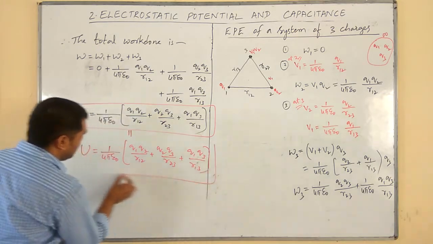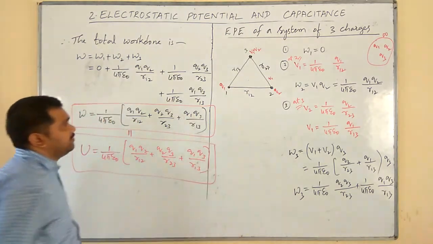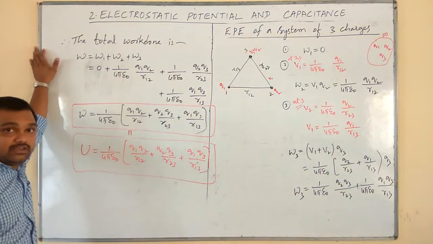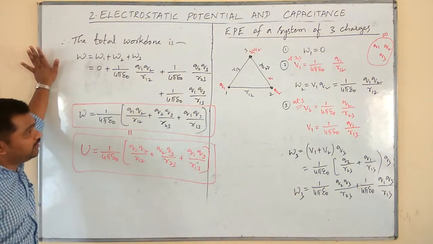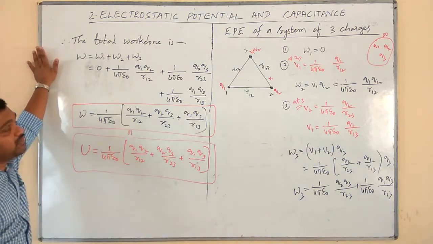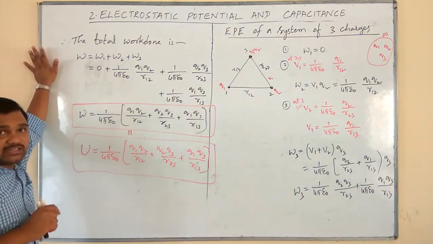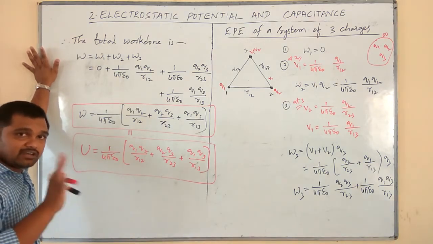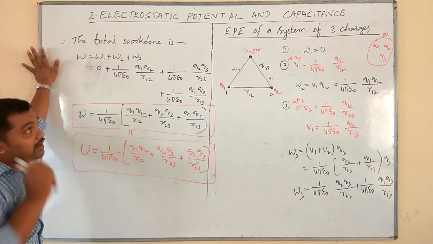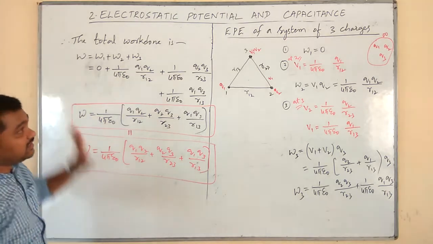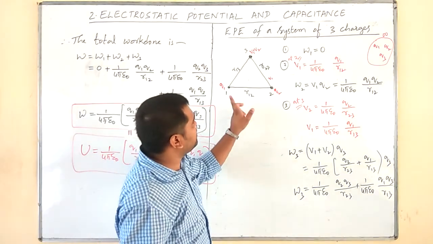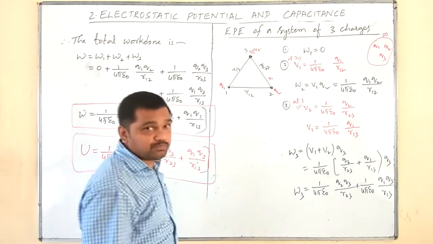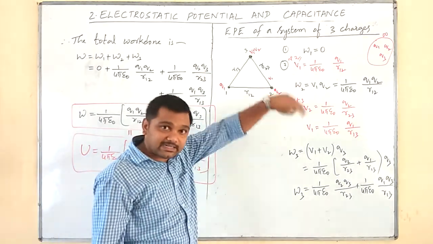As I said earlier, it may or may not be asked in the annual examination, but you are supposed to be prepared for solving numerical problems. I will repeat once again. It is very easy to find the electric potential energy between two charges, 1 by 4 pi epsilon naught q1 q2 divided by r. But when we come to the system of three charges, I have marked the 3 points 1, 2, 3. Initially there were no charges at those points. All the charges were at infinity.